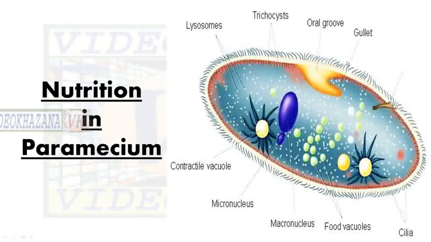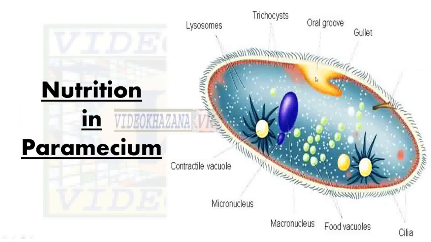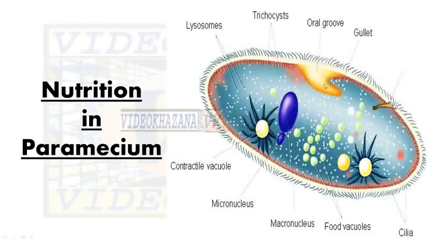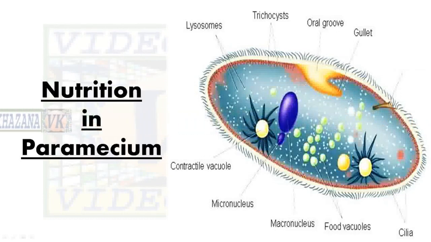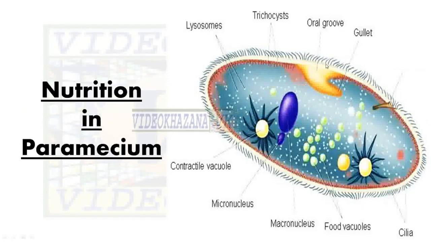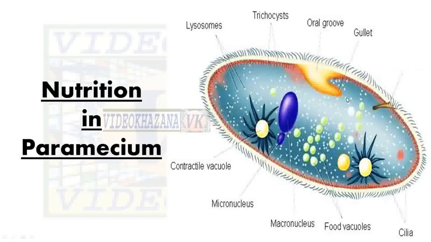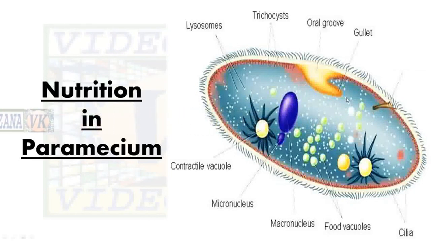Paramecium uses its hair-like structures to sweep the food particles from water to its body, using its mouth, because paramecium has a mouth, amoeba doesn't. The cilia move back and forth rapidly in the water, and using this movement, food present near the mouth region is swept through the mouth into the paramecium body.